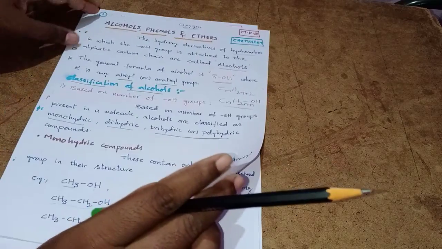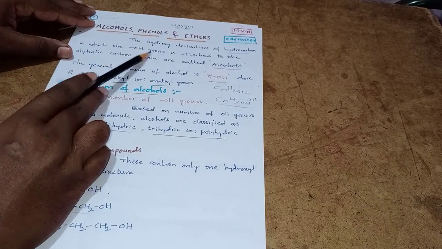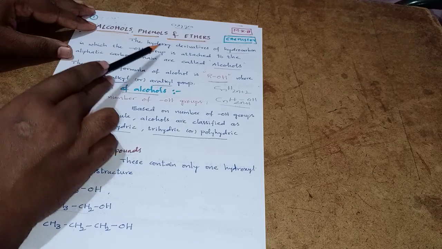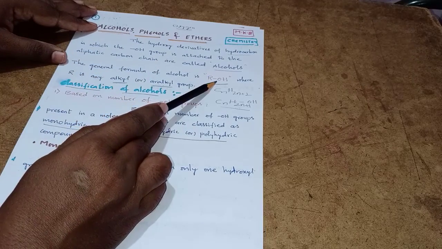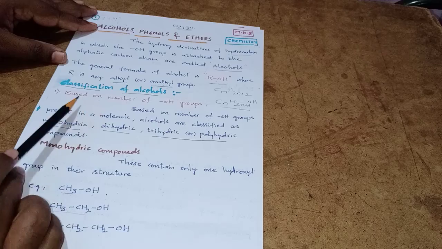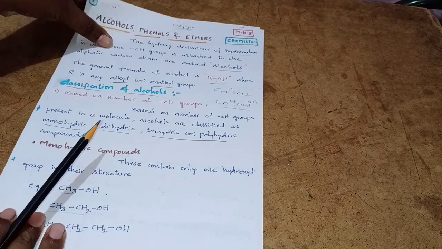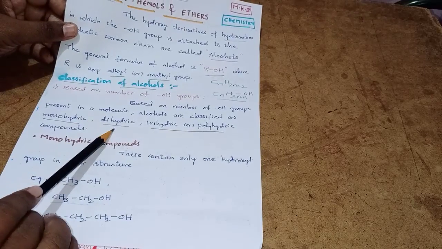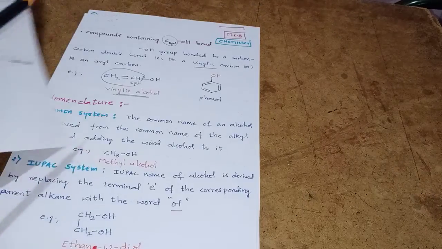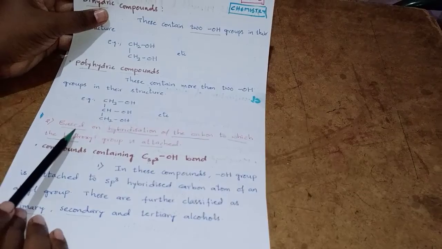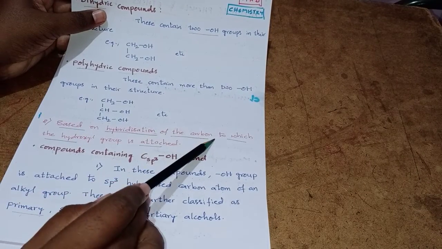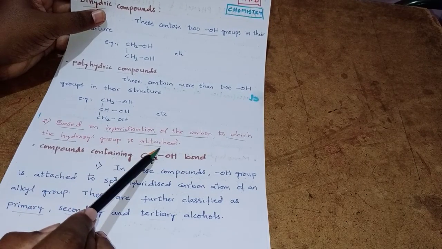So today we have studied a brief explanation of alcohols, the definition for alcohols, the general formula for alcohols, and the classification based on the number of OH groups, like monohydric, dihydric and polyhydric compounds. And one more classification is based on the hybridization of the carbon to which the hydroxyl group is attached.